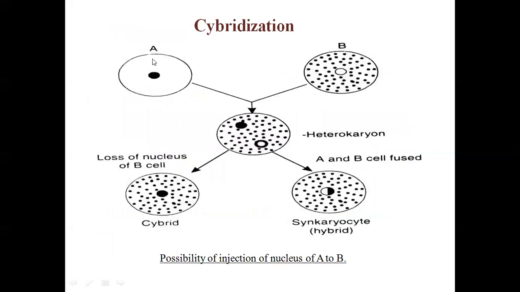You can see this. A protoplast, B protoplast, two different protoplasts when they fuse. Here the cytoplasmic recombination is already there, but they contain two different nuclei, a heterokaryon. When A and B cells fuse and the nuclear fusion is there, this will be called a hybrid. But in case of a cybrid, the cytoplasm is recombined, but only a single nucleus is inherited. Not this, this one is lost. Only this one is here. So this is called the cybrid. Is that clear? It's not so tough.